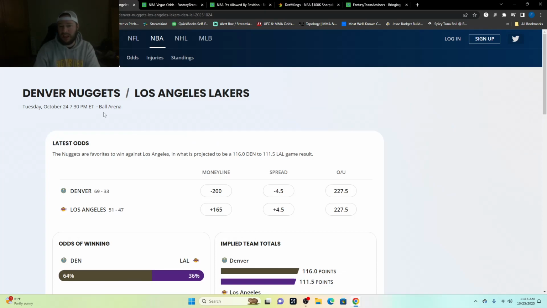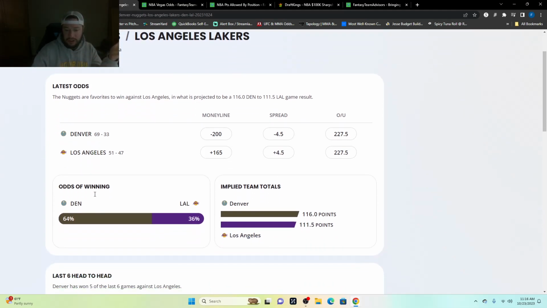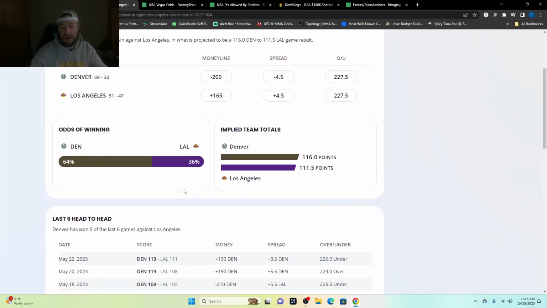It doesn't have the players like we did with MLB, but we will look into it on DraftKings. Looking at this, you see that Denver's a huge money favorite, minus 200, with a 4.5 spread and a 227 over/under. Odds of winning, they have Denver at 64%. This is if you're sports betting. Then for implied team totals, we have Denver at 116 points and the Lakers at 111.5.